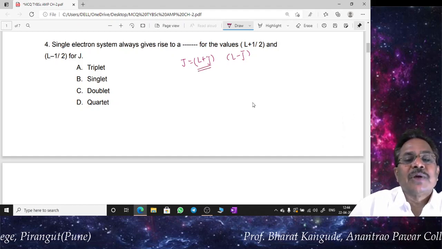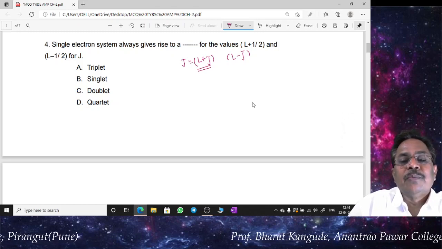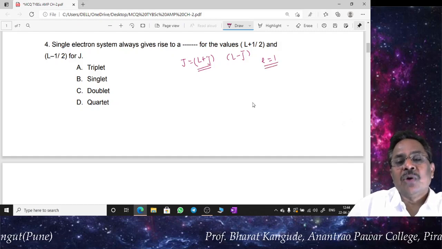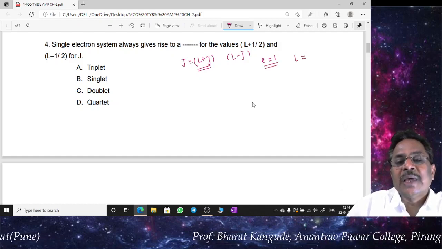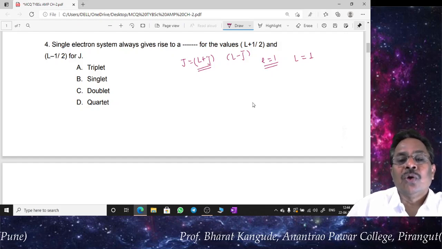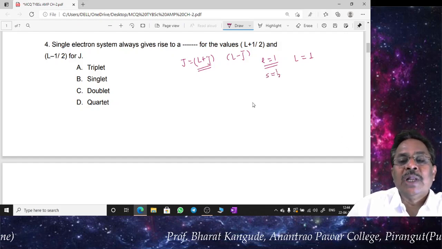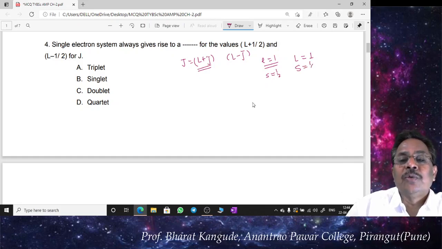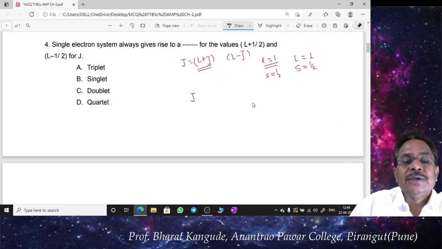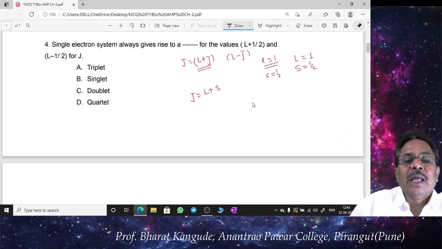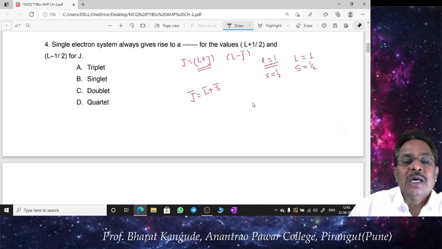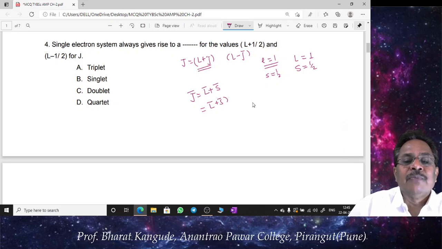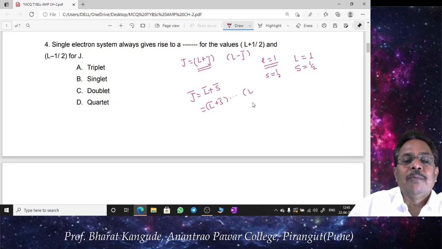Let me go for a very simple example with L equal to 1 for an individual single electron. As there is only one electron, capital L is also equal to 1. Then small s is equal to 1/2, the individual single electron spin, so capital S is also 1/2. Therefore J is calculated by the vector addition L bar plus S bar, and this vector addition shows there are two possibilities: one is L plus S, and the second is L minus S.